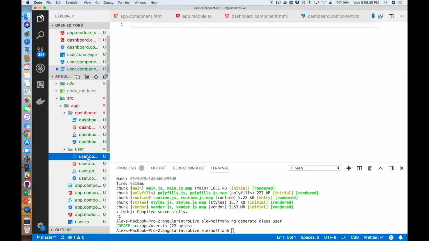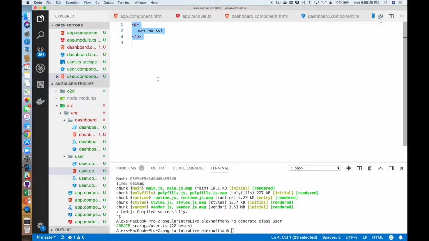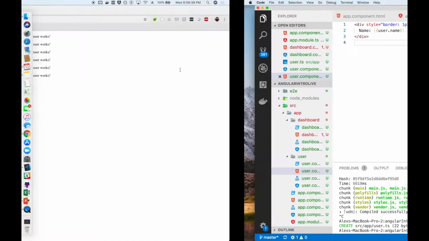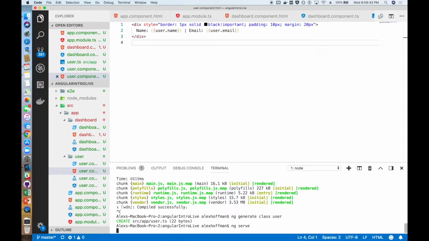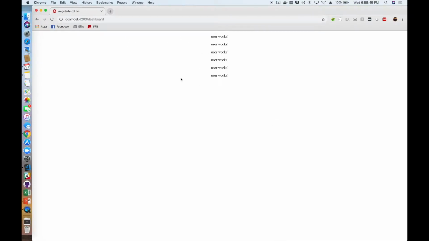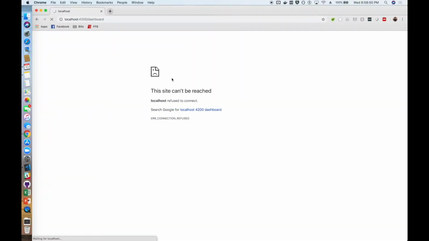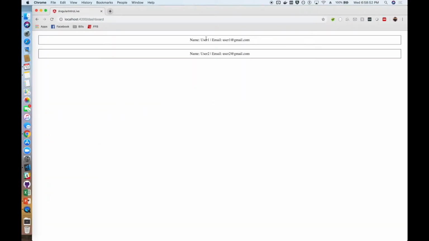And then we go in for the user HTML. This is just some styling, but basically what it's going to do is display the username and the user email. So we're looping over the users list, putting in a username and a user email, and displaying that for each user. So when this eventually builds and serves up, there we go. We're able to see for each user we have a component that's showing the user's name and the user email.